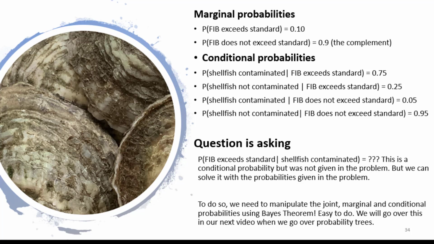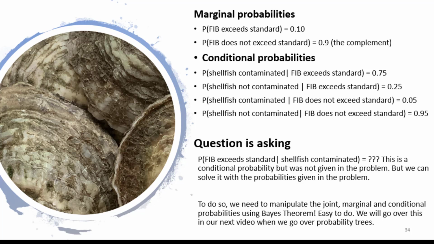Another conditional probability that was given in the problem was, given FIB does not exceed the standard, the probability that shellfish is contaminated is 0.05. From that, we can calculate its complement. Given FIB does not exceed the standard, the probability that shellfish is not contaminated is 0.95.